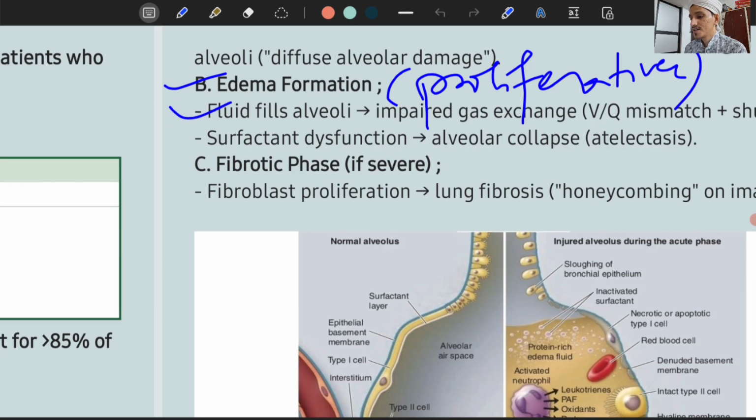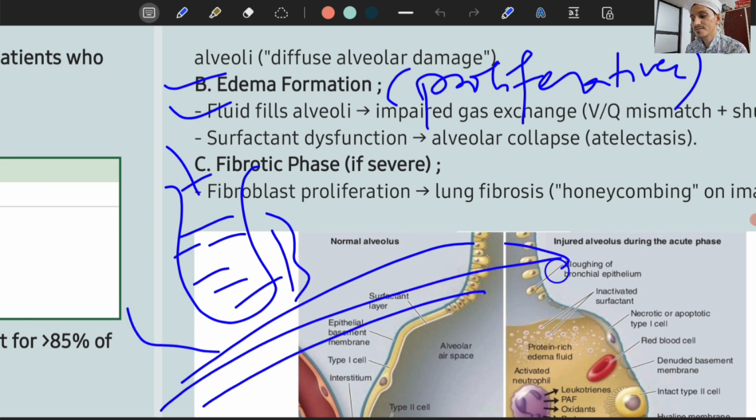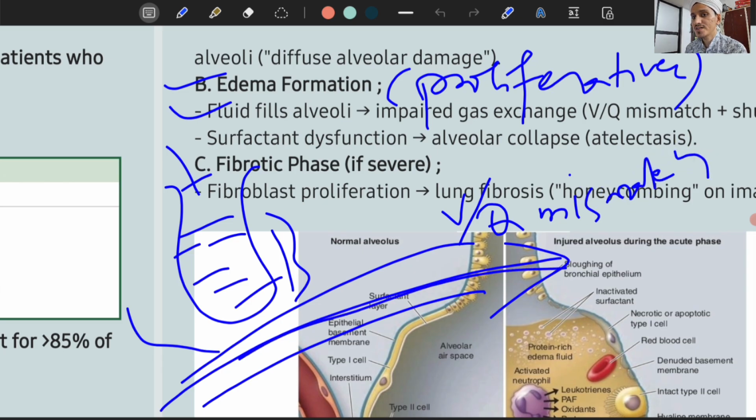Fluid fills the alveoli. Now the alveoli are filled with fluid, but the blood vessels are normal. Here there is fluid, so no oxygen, so blood passes like this only without any oxygenation. That causes VQ mismatch and shunt, intrapulmonary shunt. Shunt is nothing but bypassing. Alveoli are filled with something other than oxygen, so blood is not oxygenated.